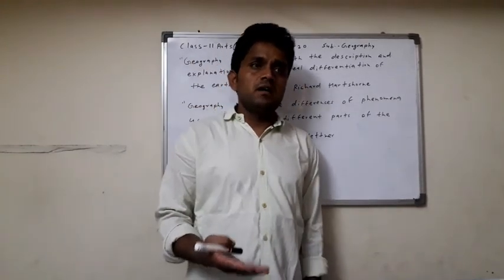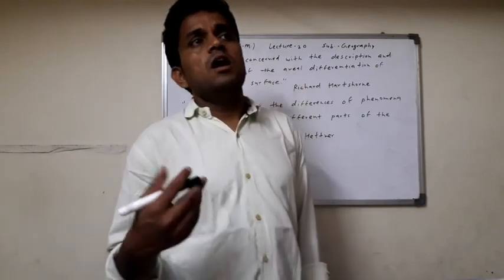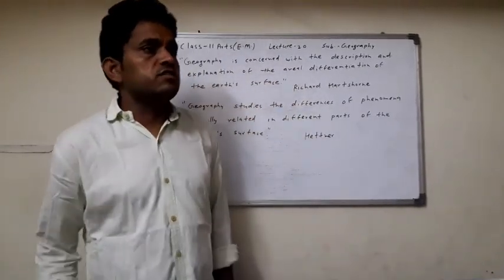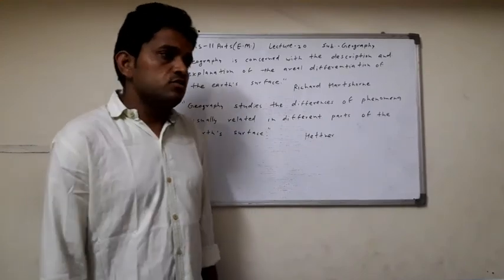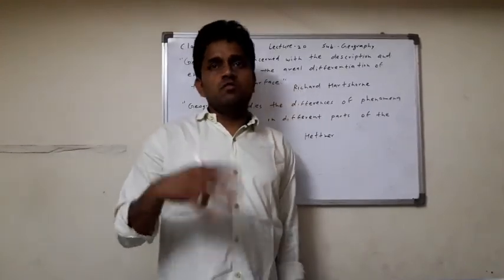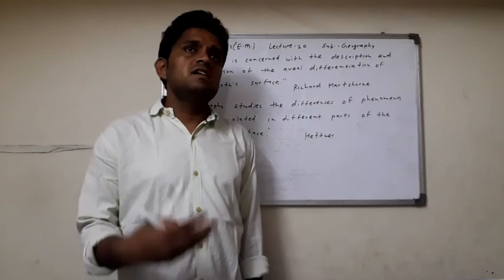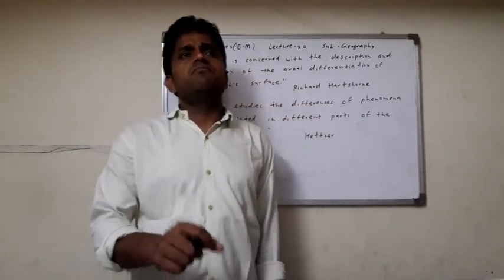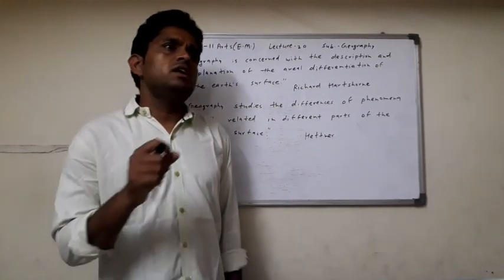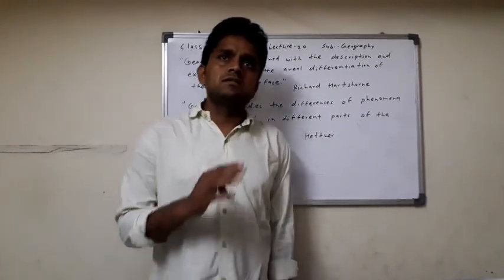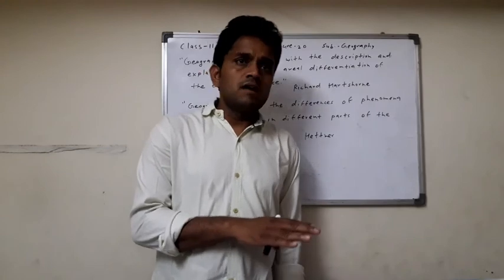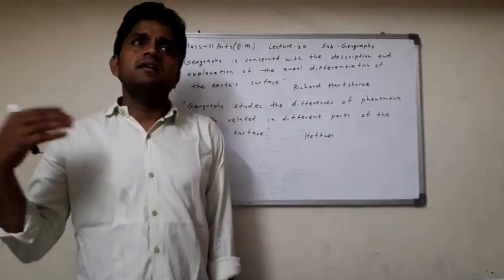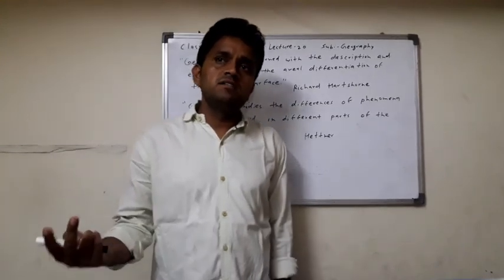With this, lesson number 1 about geography is complete, and in the next chapters we start with physical geography. Then we complete physical geography and easily understand its importance. In brief, physical geography was regarded as geography in the beginning. Then physical geography and human geography developed as different parts.